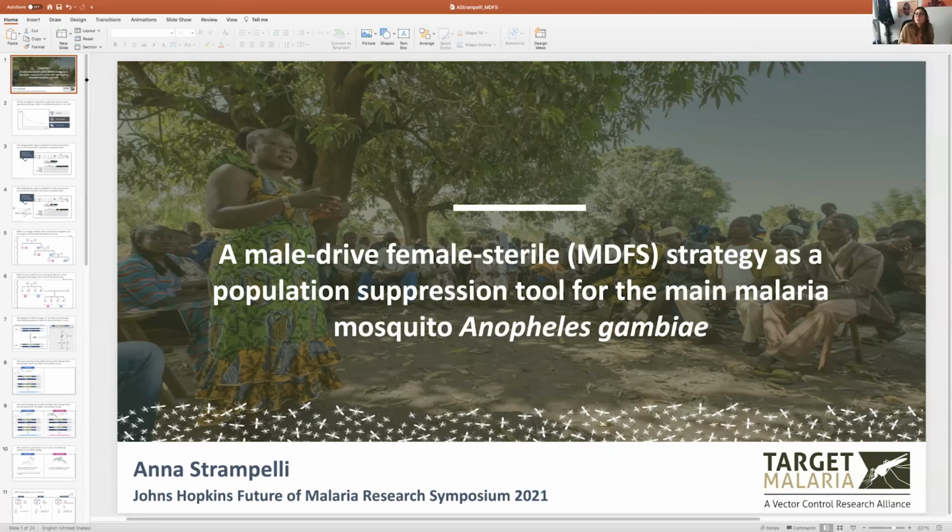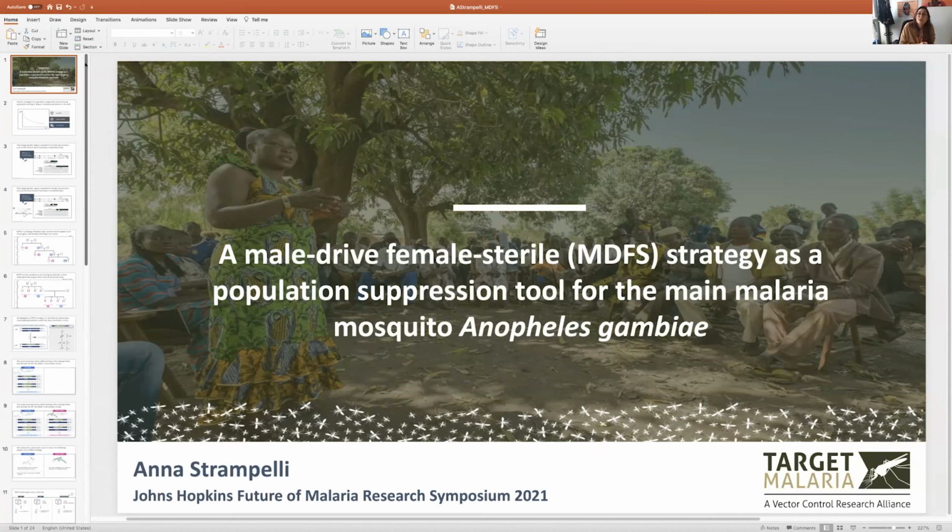In general, genetic population strategies, as opposed to other types of control measures, are definitely seen as complementary tools and not just standalone tools. In terms of the various types of genetic population suppression strategies, there are two main categories: self-sustaining ones, such as the gene drive that you described, and self-limiting ones like the one I described, which is, as the name suggests, more contained in its use. I think they'll be complementary to each other.